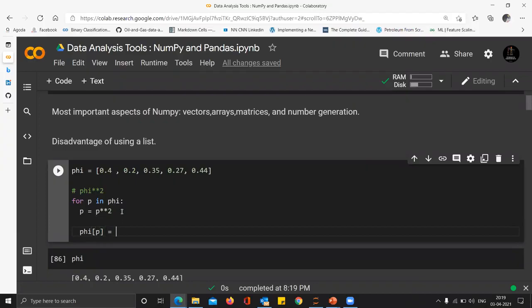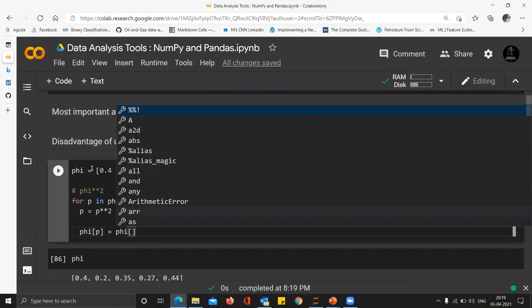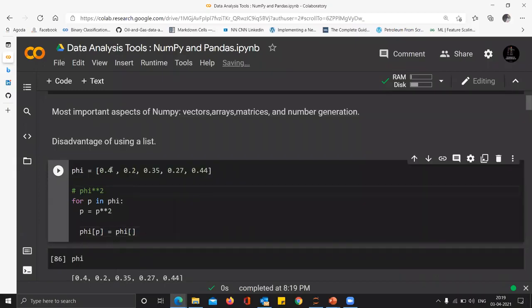Okay, yeah. So you have to run a for loop over every term in this porosity list, square it, and reassign it back to its original list. So let's do it. This is how you pick up the indices of the porosity list: range, len, phi. What this does is give me the number of iterations that I want to do.